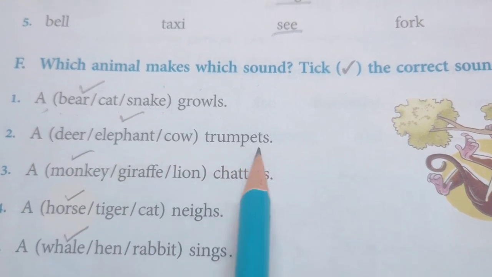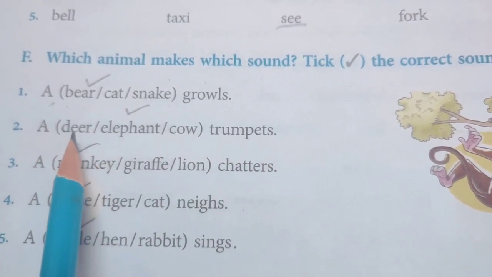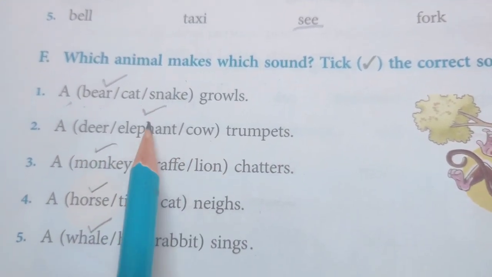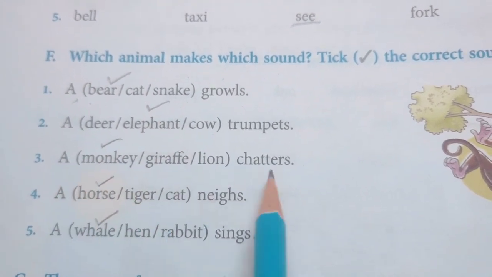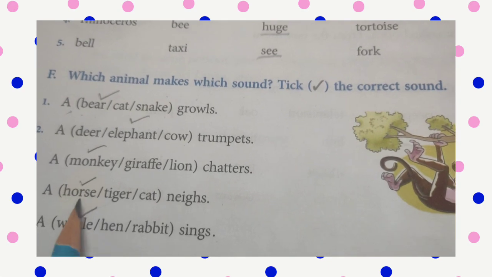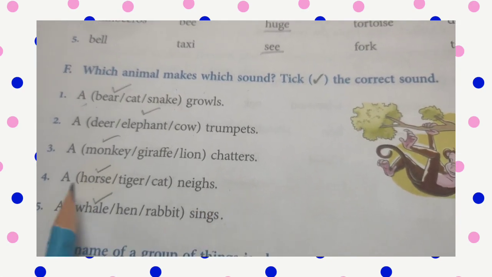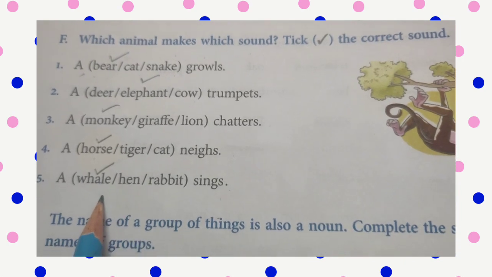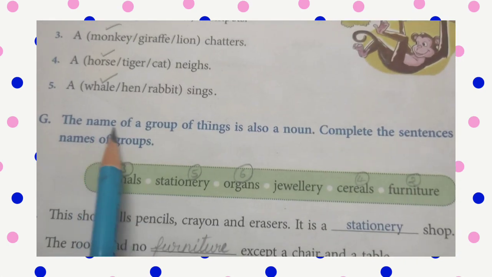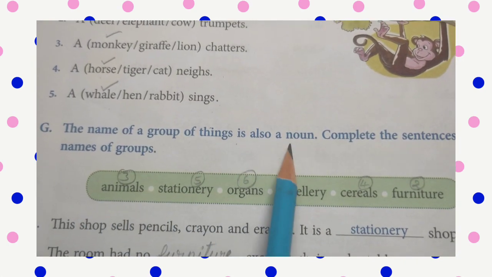A dash trumpets. It is deer, elephant, cow. It is elephant. So put a tick for that. A dash chatters. A dash neighs. It is horse. A dash sings. Whale.